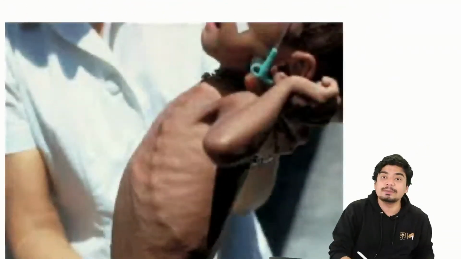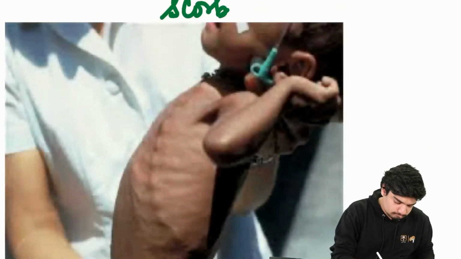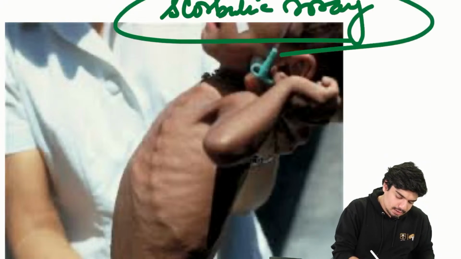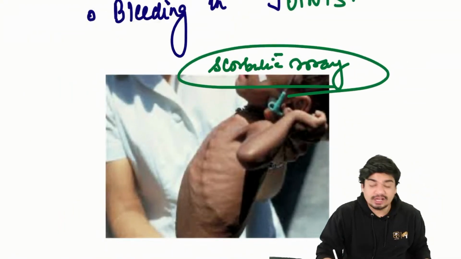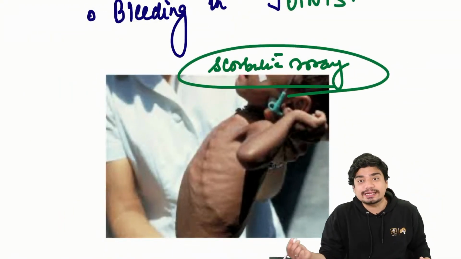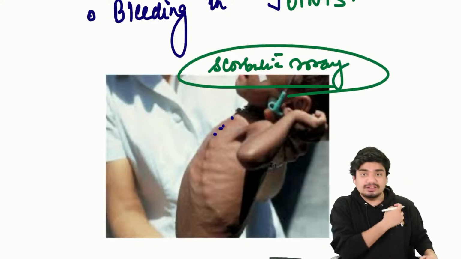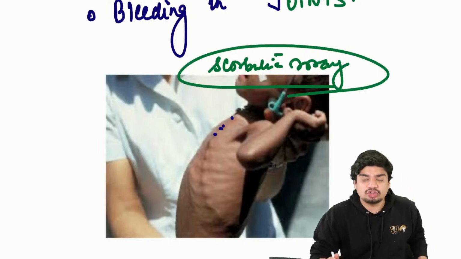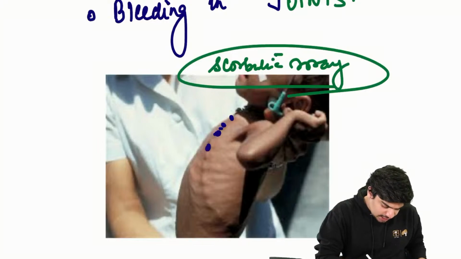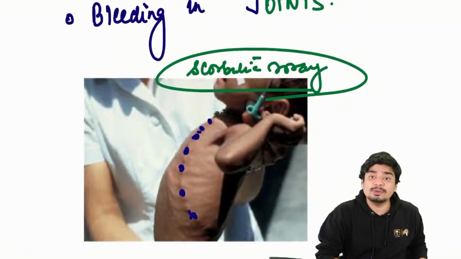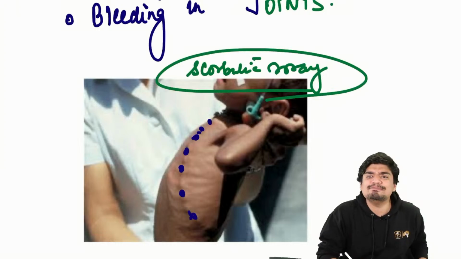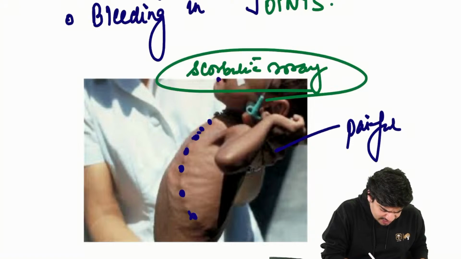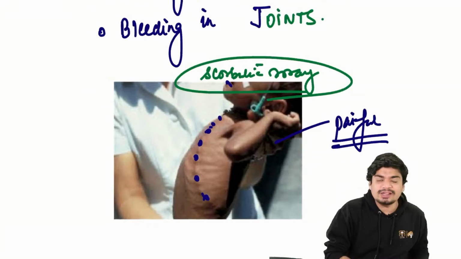This is what is called scorbutic rosary. Why is it occurring? Again, bleeding. If there is bleeding in the ribs, the blood will accumulate and form this bead-like structure. So that is your scorbutic rosary. And obviously, because it occurs because of bleeding, it is going to be very painful. You can see the child is crying here. Okay, it's going to be very painful.